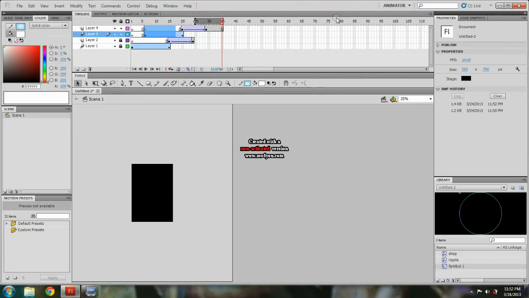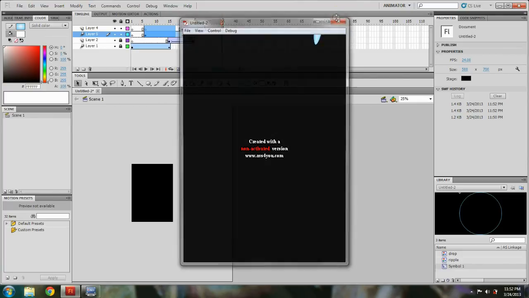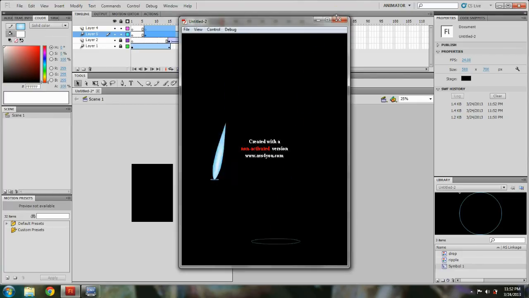It's pretty simple. Create the illusion. If you have more, maybe a character walking in the background or a reflection or something, that'll be pretty cool. Yeah, that's it. That's it for this tutorial, which is the simple rain and ripple animation in Flash.